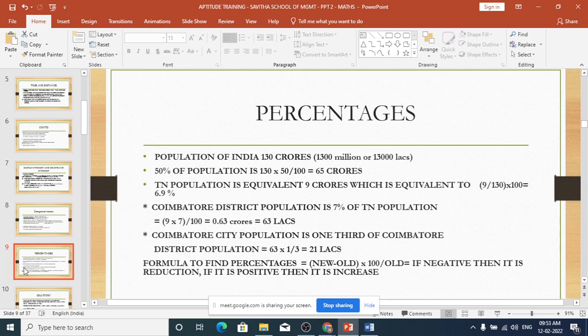Out of 20 marks, they have got 15. So 75 is the percentage. That is how you calculate the percentage. This is the basic fundamental of percentages. With this, you can calculate very easily all other things.